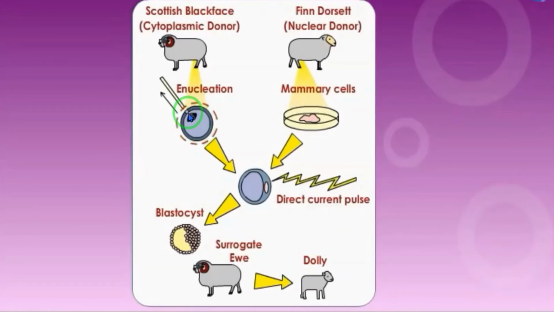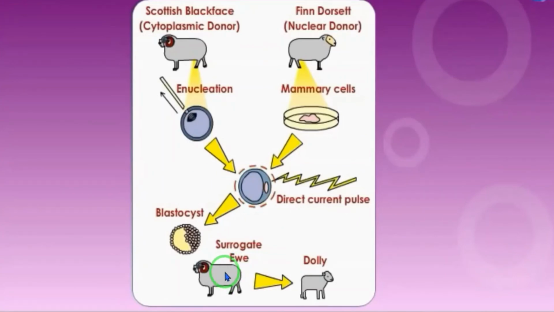Inside of the egg, the nucleus is present. So now they have removed the nucleus. So this egg is known as an enucleated egg. Why? There is no nucleus. Okay, so this is an enucleated egg. So now the scientists inserted the cell, already collected from the Finn Dorset sheep, into the egg. Okay, so now this egg was implanted into the surrogate ewe, that is a Scottish Blackface ewe. So that egg was inserted into the Scottish Blackface ewe.